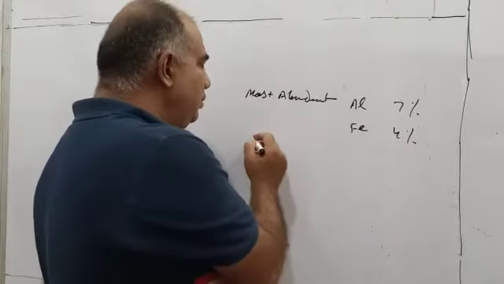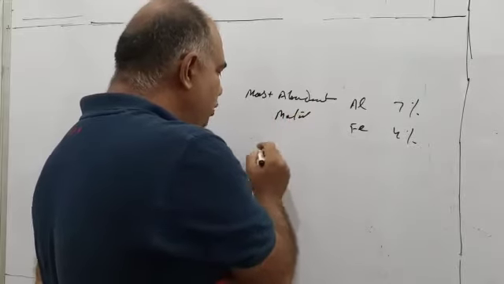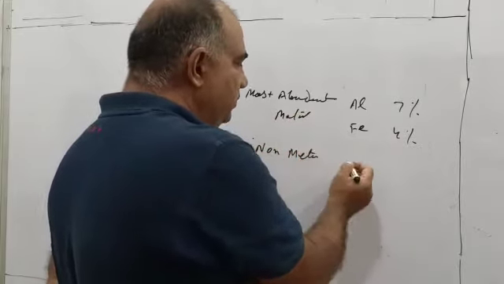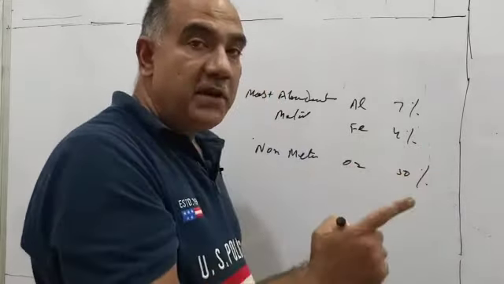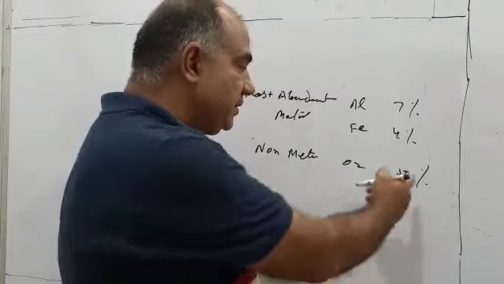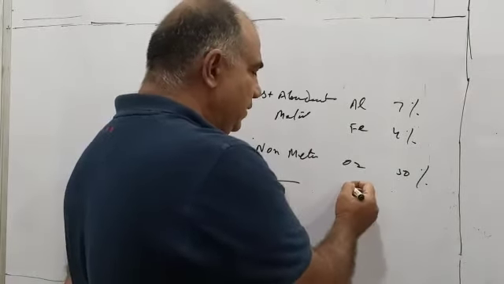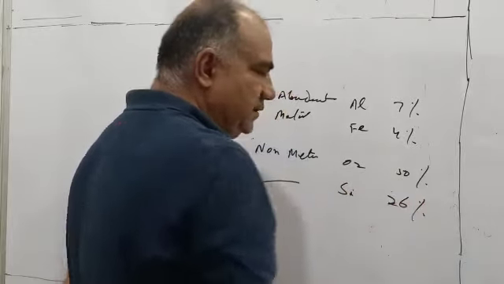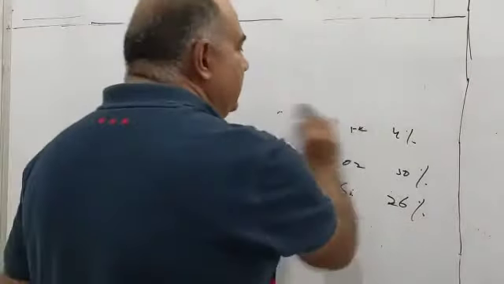Now we will talk about non-metals. This was about metals, and now the most abundant non-metals. One is oxygen, that is 50%. The most abundant non-metal found in the crust of earth is oxygen, at 50%. The second most abundant non-metal is silicon, at about 26%. Having talked about that, now we will come to ductility and malleability.